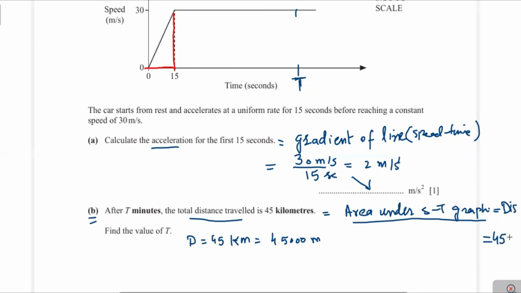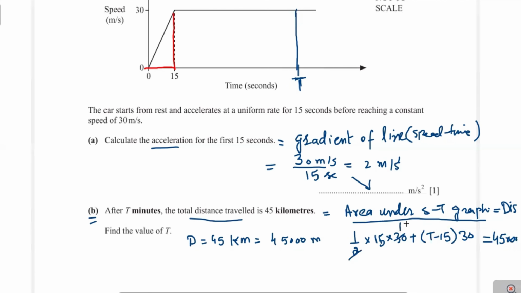Now we write 45,000, and the area of this shape will be equal to the area of the triangle, 1 over 2 into 15 into 30, plus the area of this rectangle. The total length is t minus 15 and the width is 30, multiply by 30.